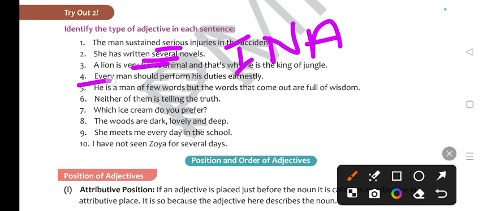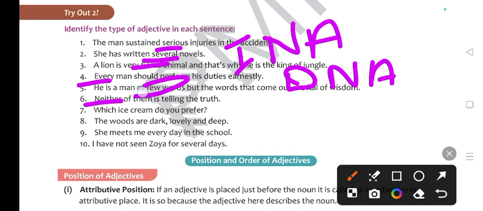Every man should perform his duties earnestly. So every, what is every here? Distributive numeral adjective. You can write here distributive numeral adjective. Now the next is, neither of them is telling the truth. Neither, nor, either, or, these are called distributive numeral adjectives. Now let's talk about the fifth one. He is a man of few words, but the words that come out are full of wisdom. So here, he is a man of few. So what is few here? Few is